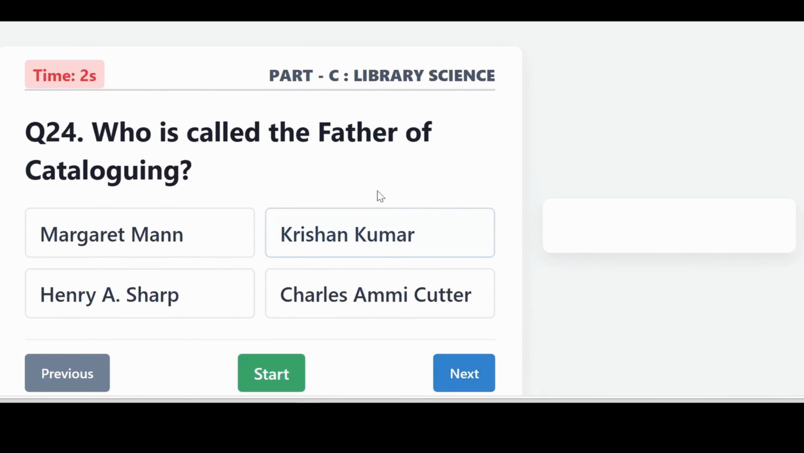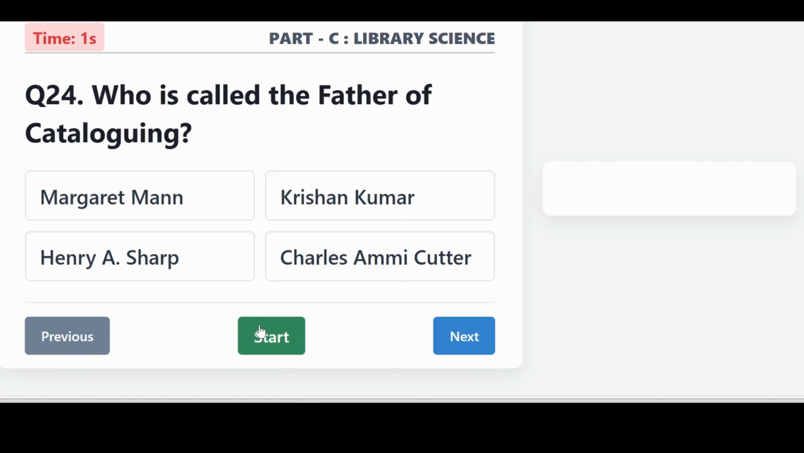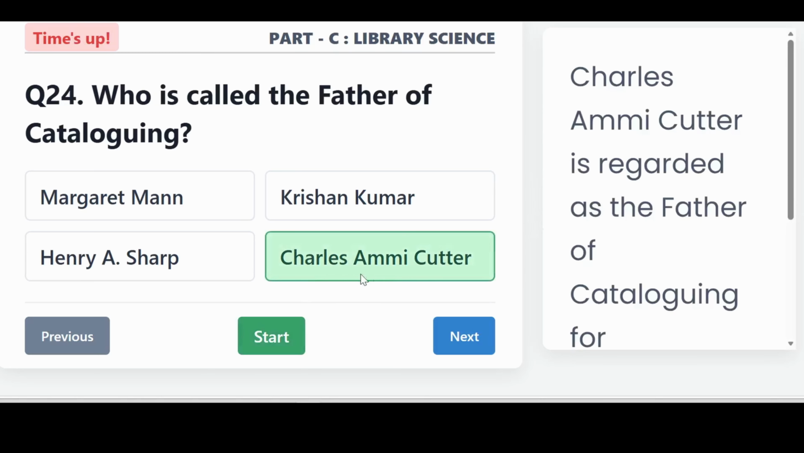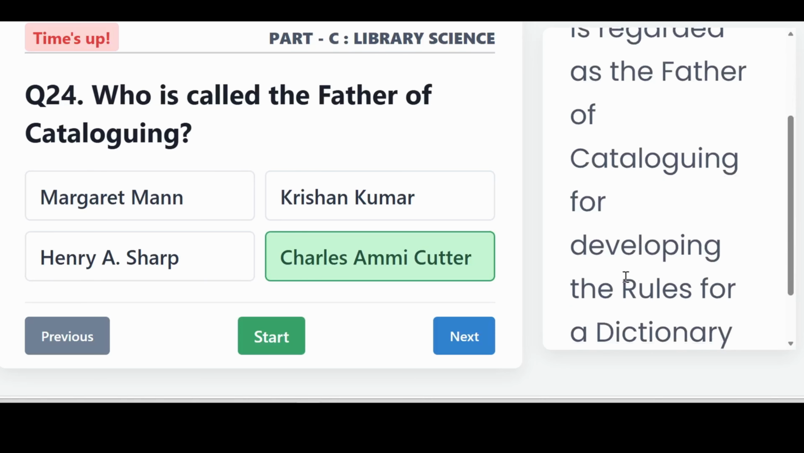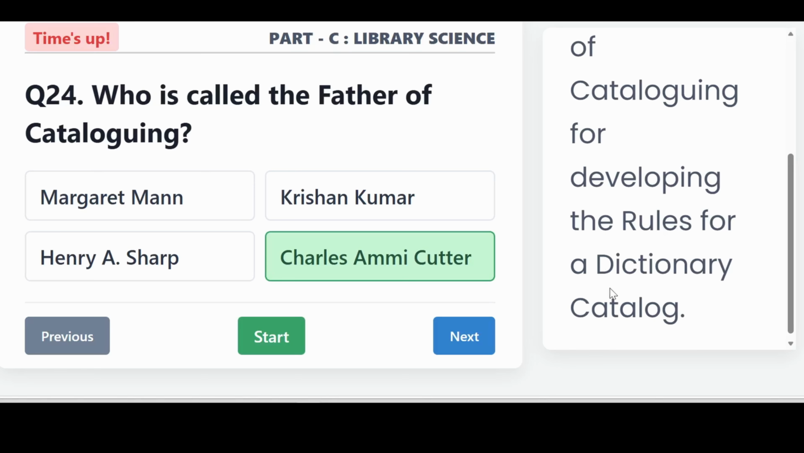1973. Who is called the father of cataloguing? It is Charles Ammi Cutter. Charles Ammi Cutter is regarded as the father of cataloguing for developing the rules for the dictionary catalog.